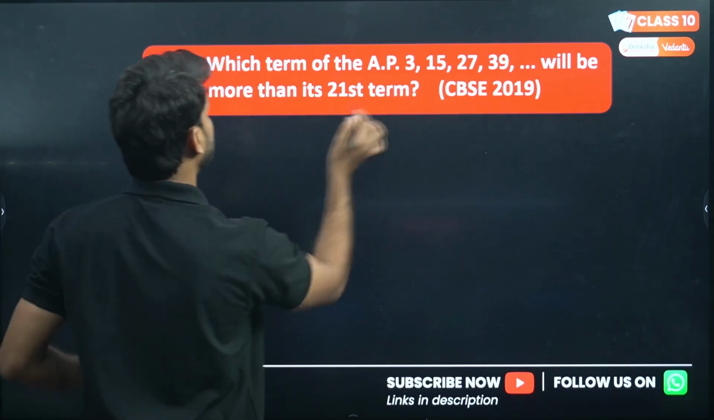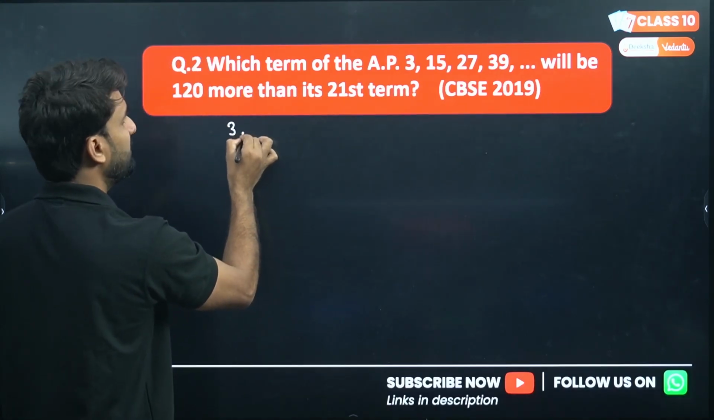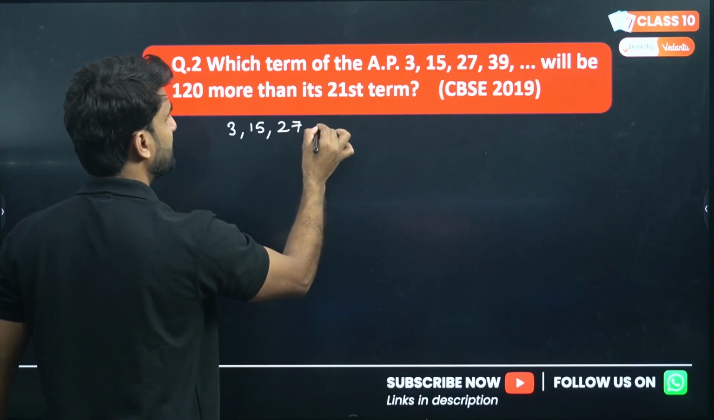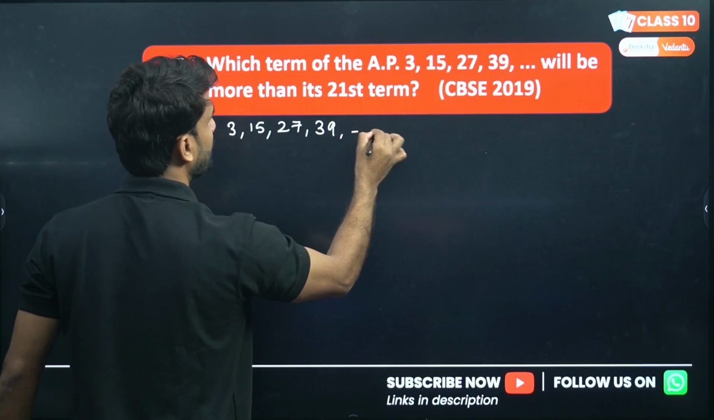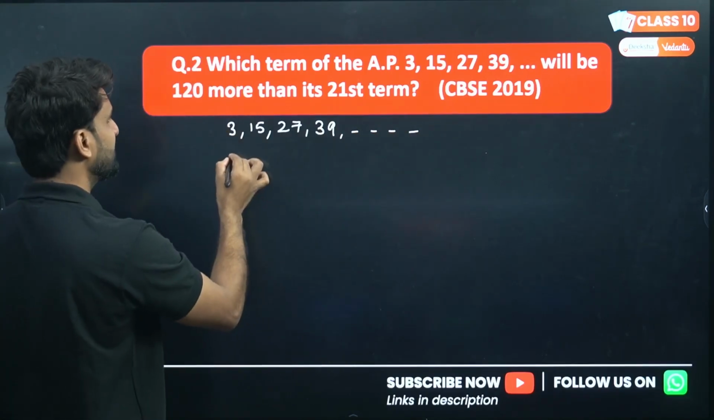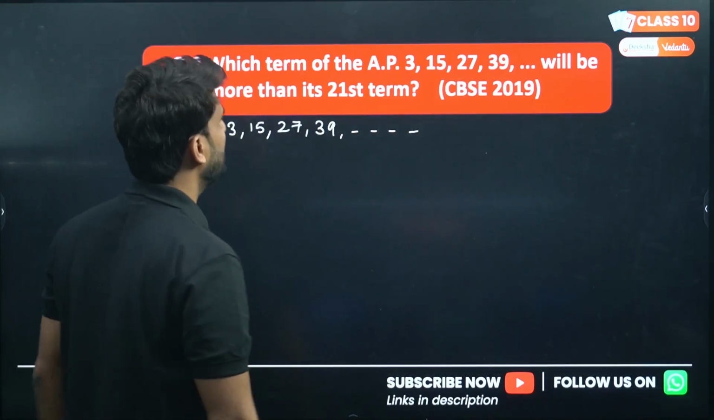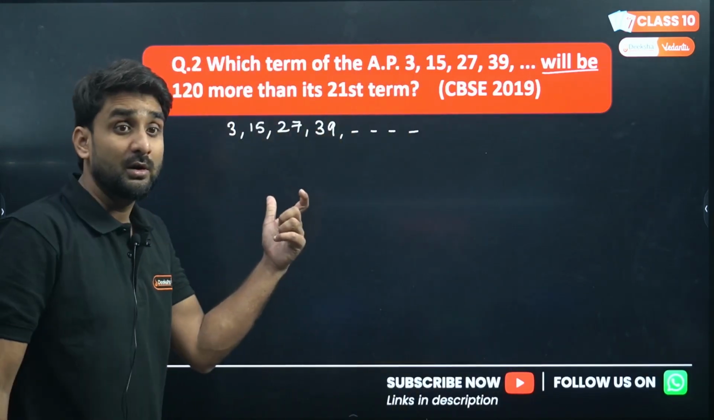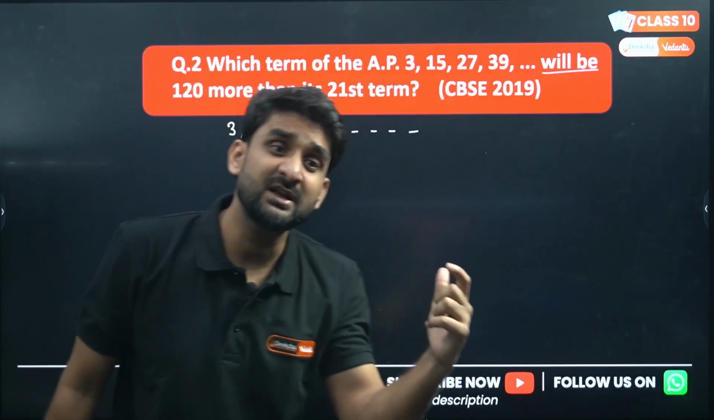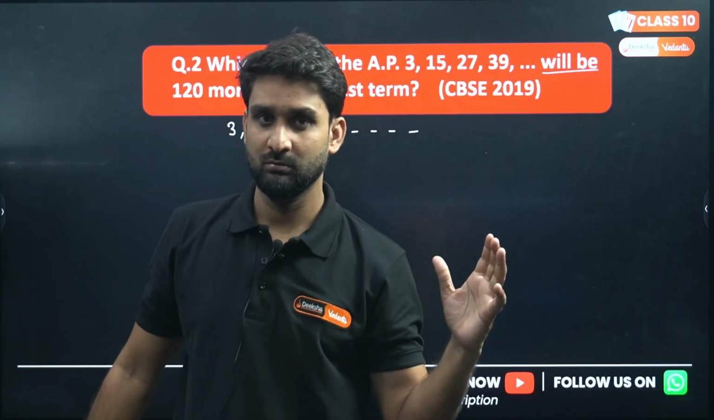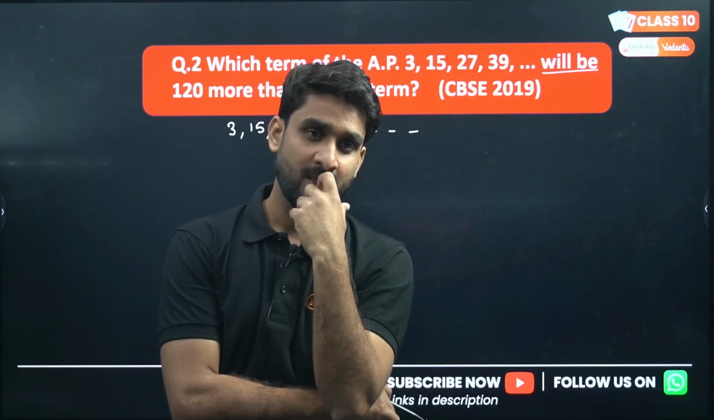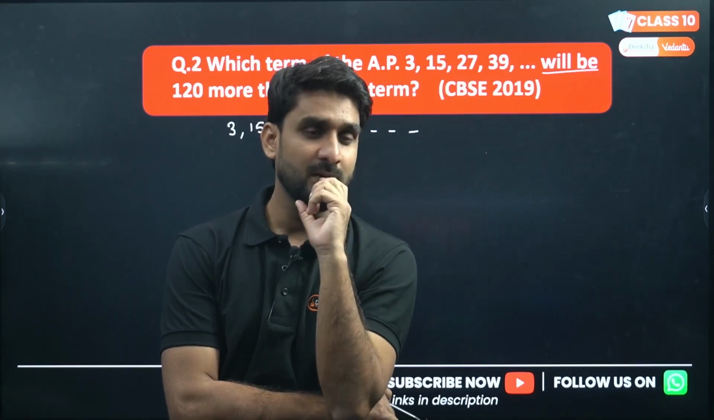So there is an AP. Write down the AP first. The AP is 3, 15, 27, 39 and so on. What is the common difference here? Let's do the common difference later on. Let's read the information. The question contains the words "which term". I don't know the term, which means the question is asking the number of terms. The question is asking n here.